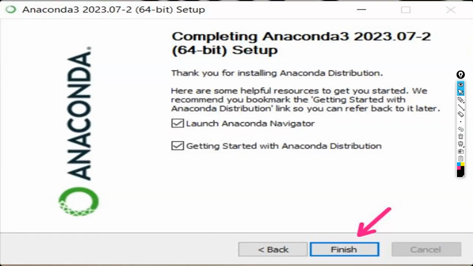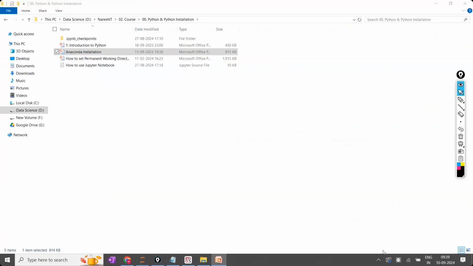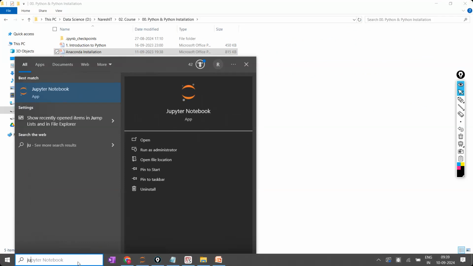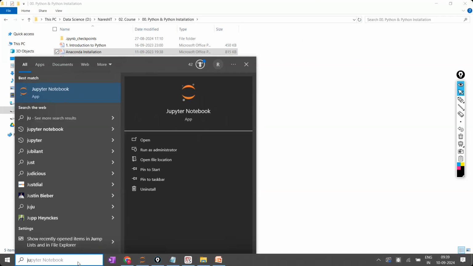Once you have installed like this, once the installation of Anaconda is completed, now you can start using the Spyder. Here directly you can type Spyder or you can type directly Jupyter Notebook. It will be available. Is the point clear, everyone?